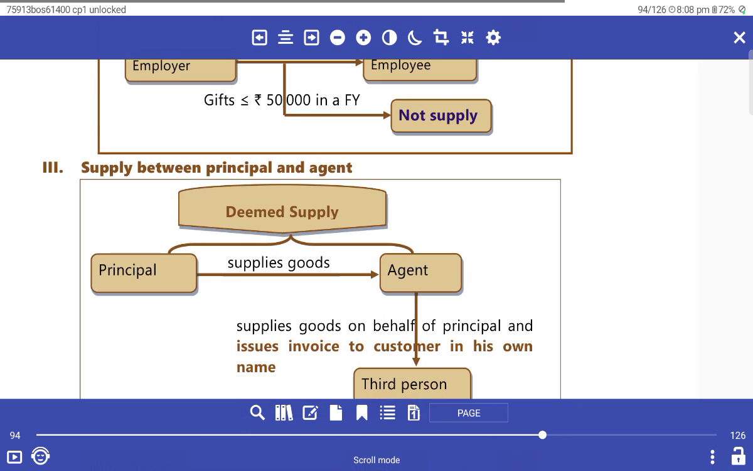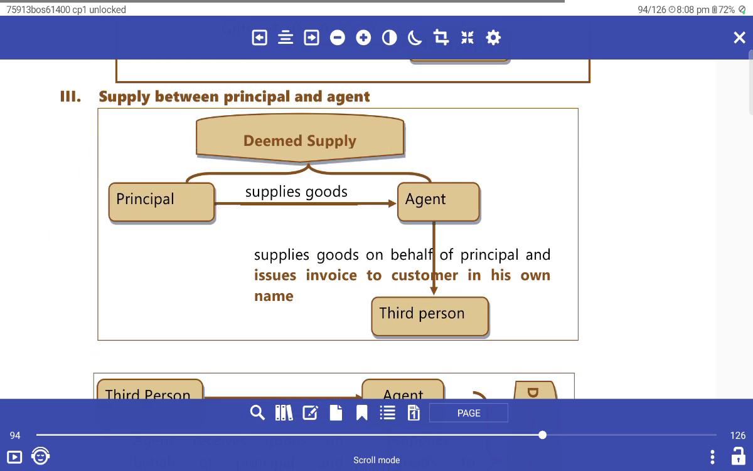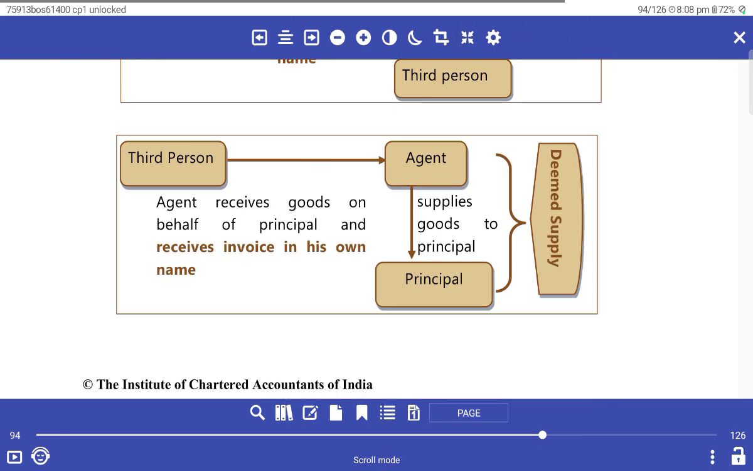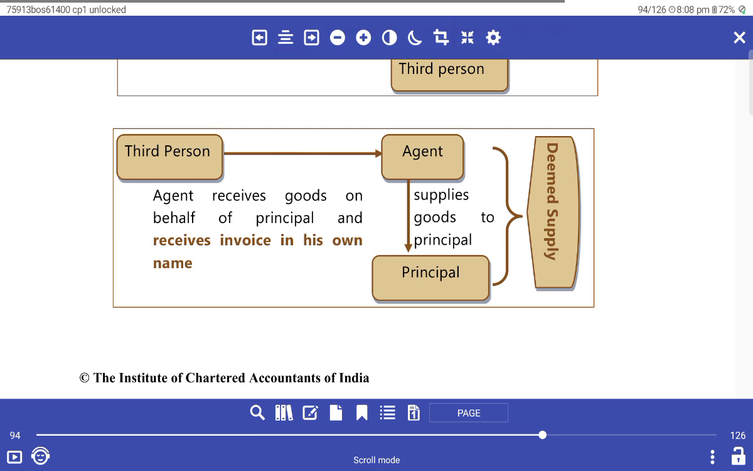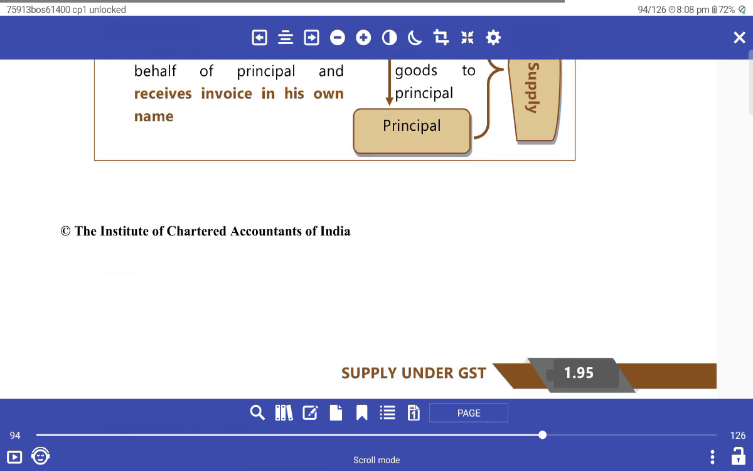A supply between principal and agent is deemed to be supply. Principal to agent supply of goods, where the agent supplies goods on behalf of the principal and issues an invoice to the customers, is shown as a supply to a third person. Third person to agent, agent to principal: the agent receives the goods on behalf of the principal and receives the invoice in his own name. Supply of goods to the principal is also supply. It is a deemed supply.